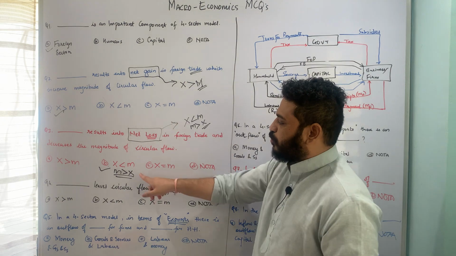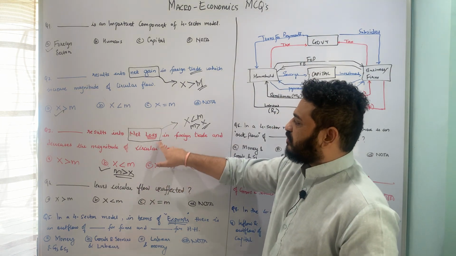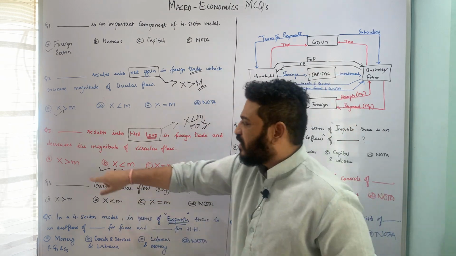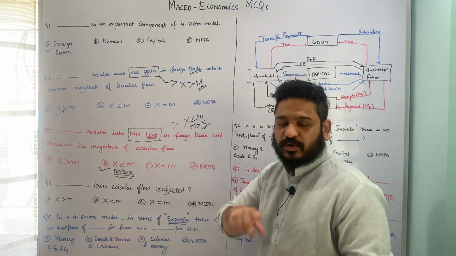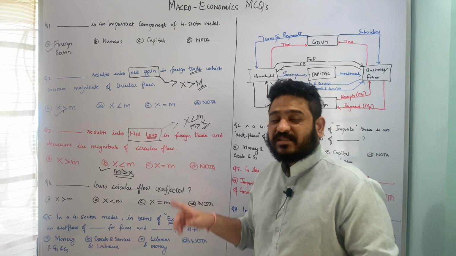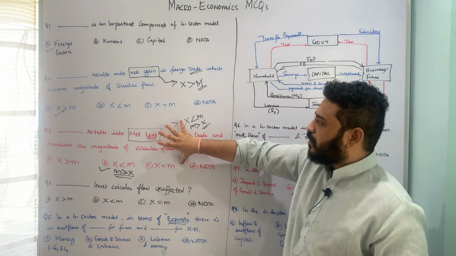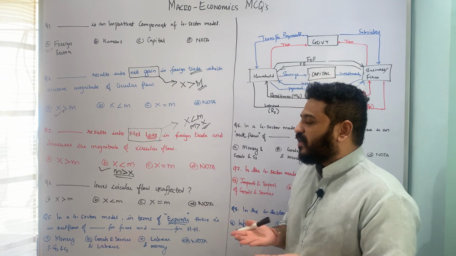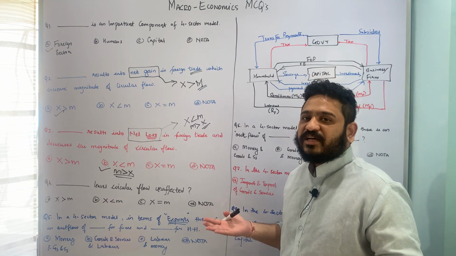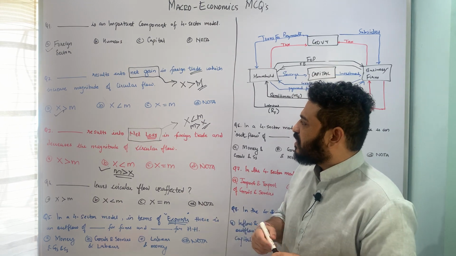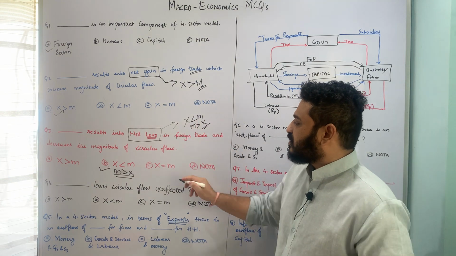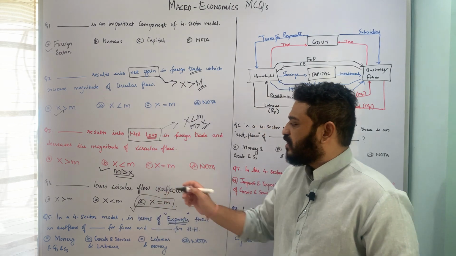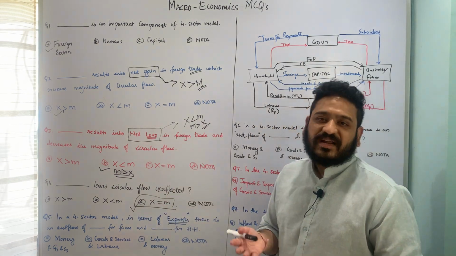That means imports are greater than exports, and as a result we are experiencing net loss in foreign trade, and as a result there is a decrease in the magnitude of circular flow of income in the four sector model. I hope both these questions are clear. The third is when the circular flow is left unchanged. That is only possible when there is an equality between the two. That means when exports are equal to imports, that leaves circular flow unaffected.